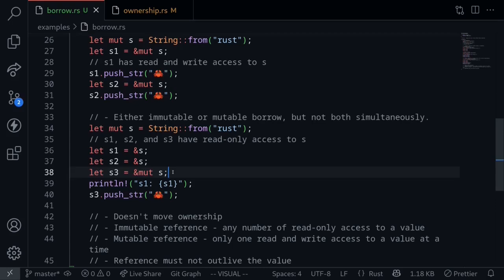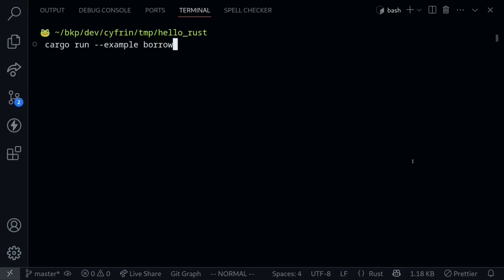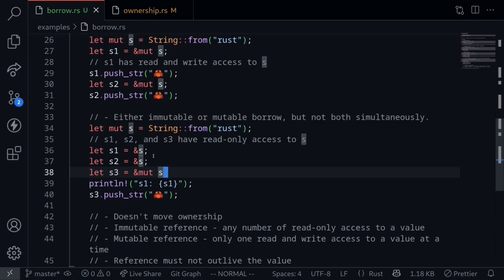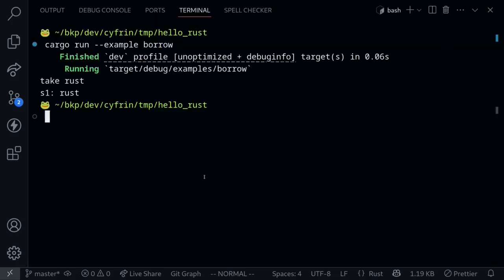To make sure that all of these references live long enough, if we try to print s1 and then try to modify the original string s using the mutable reference s3, this code will not compile. To show you this, we'll try to execute the code, and the code fails to compile. This is because we have an immutable reference and a mutable reference existing simultaneously. Since both immutable and mutable references cannot exist simultaneously, if we comment out the code where it creates a mutable reference, and then try to execute the code again, now the code compiles and also executes.